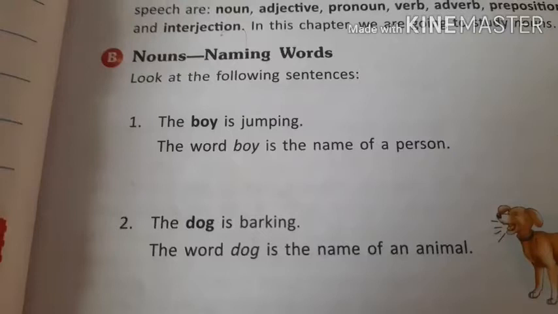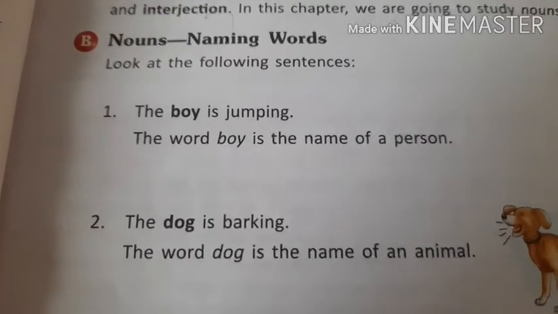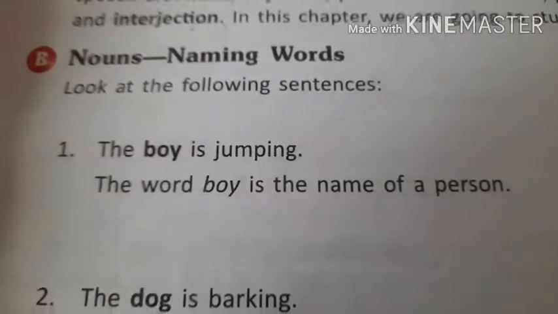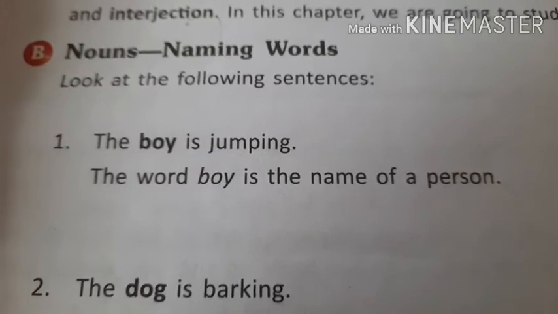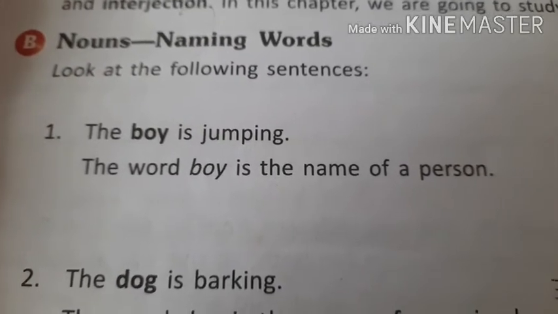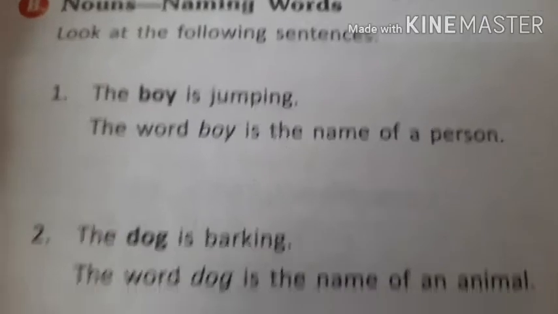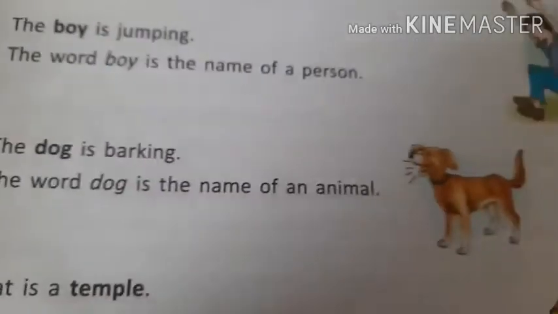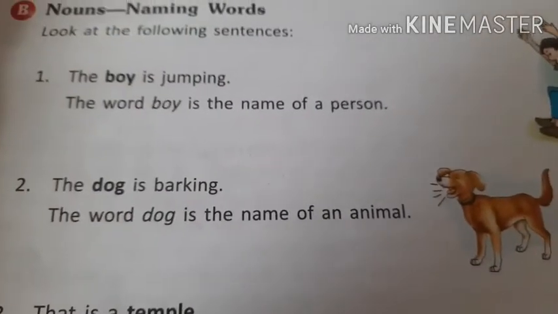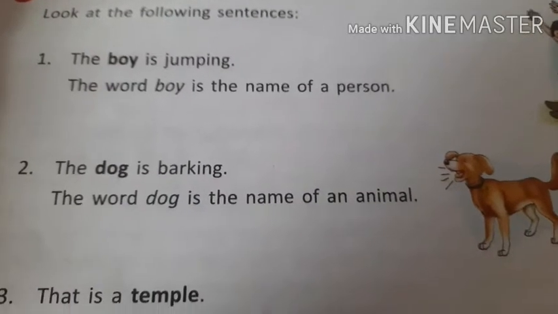Now coming to B, nouns, that is naming words. Look at the following sentences. The first sentence is: the boy is jumping. Here the word boy is the name of a person. Okay. The second is: the dog is barking. Who is barking? Dog. So dog is the name of an animal.